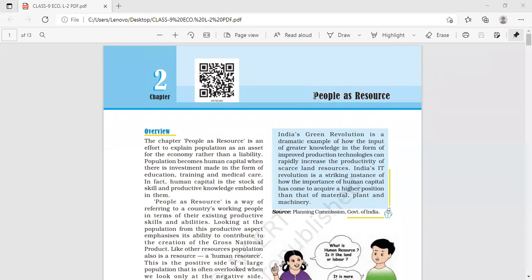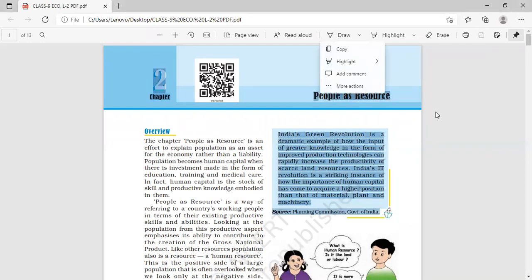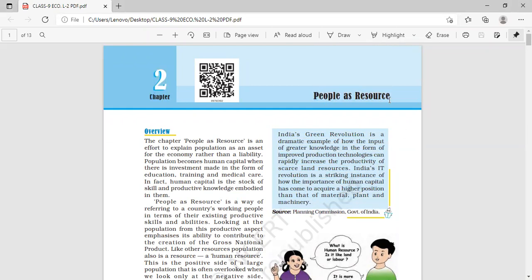Now, as the name indicates, People as Resource, what do you understand by this? Can anybody tell me? First, split this title. People means we, the human beings, as resource. We the human beings are as resource. So, what is a resource?